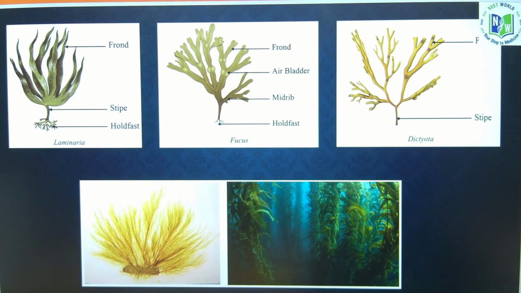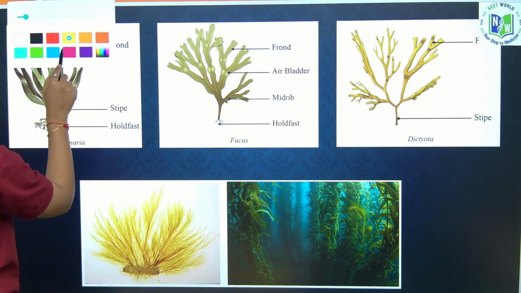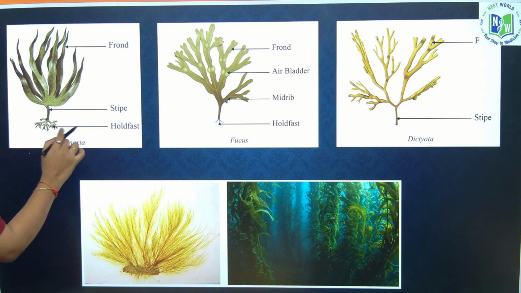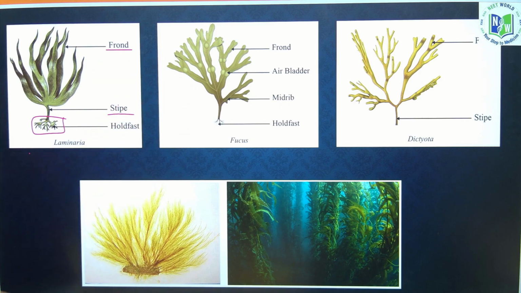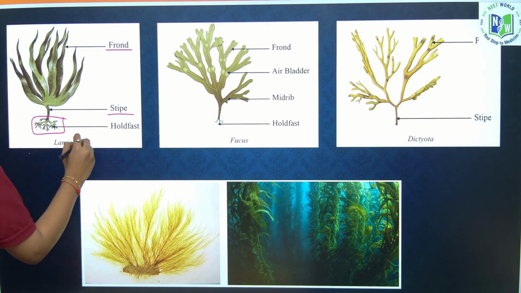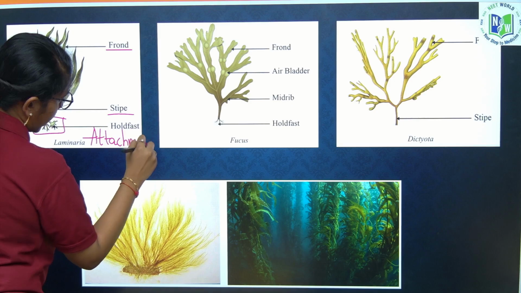The diagrams of Phaeophyceae include Laminaria, Fucus and Dictyota. The diagrams include what? Laminaria, Fucus and Dictyota, wherein Laminaria has three parts, that is hold fast, stipe and frond. Hold fast helps in attachment of the body to the substratum. They help in what? Attachment of body to the substratum.